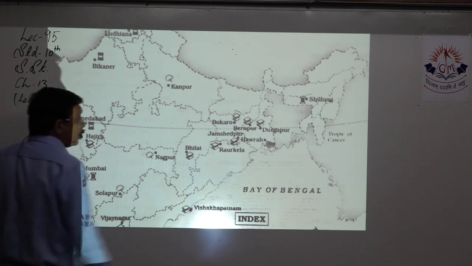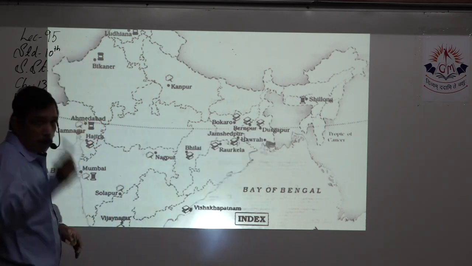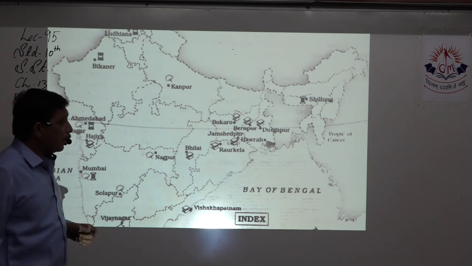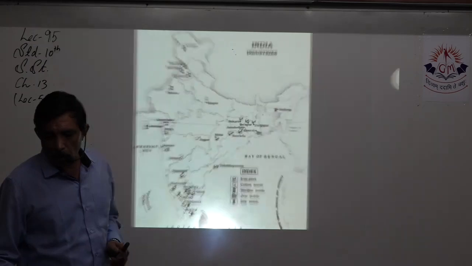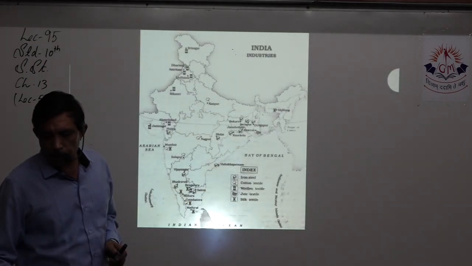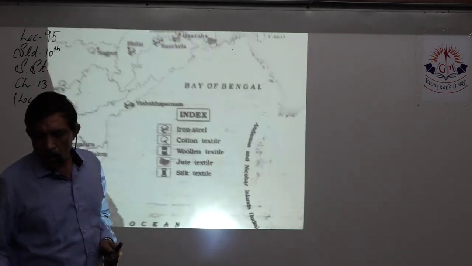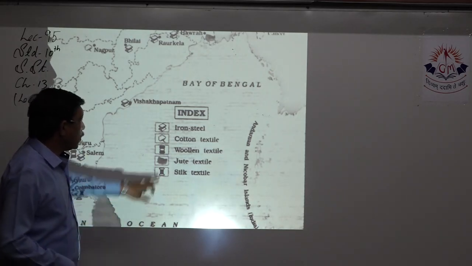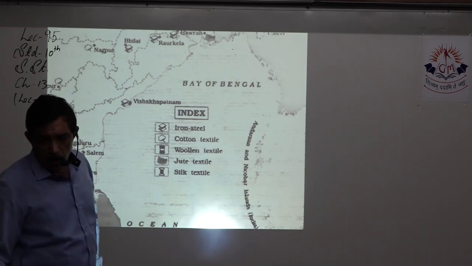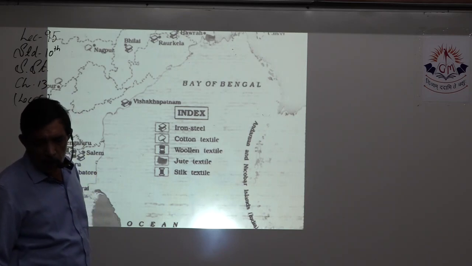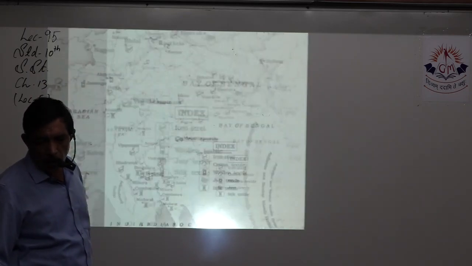So, this is Bangladesh. You can see a different color over here. This map is given in your material. Yes, let's see what is the index symbol for jute industry. So you can see a gunny bag over here. Not necessarily, you can have any symbol, but then that specific symbol should be placed properly on the map.